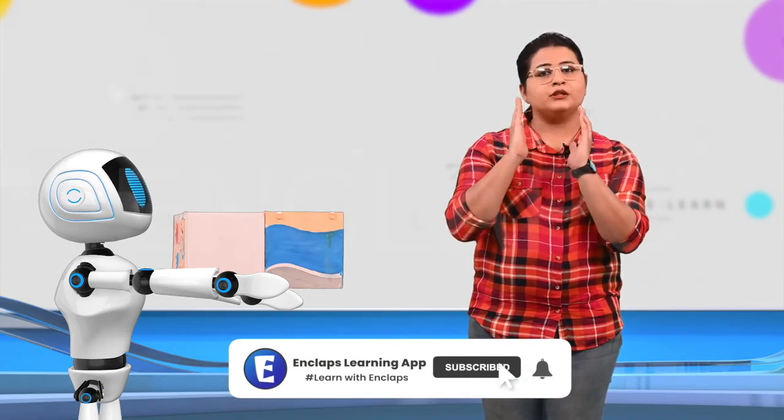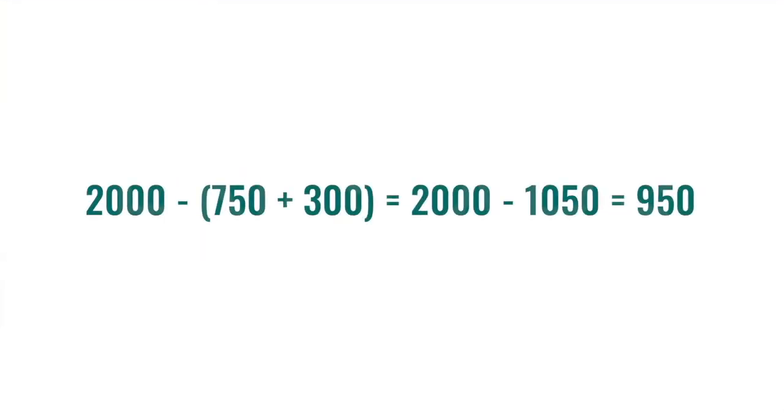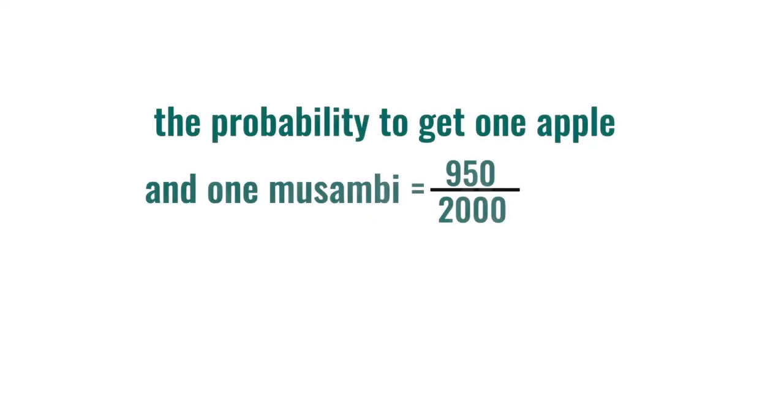Let's think this in another way. We know that there are 750 pairs for which both fruits are apples and 300 pairs for which both the fruits are Mozambis. So, we just need to subtract this from 2000. Hence, we can see that as 2000 minus 750 plus 300, that is 2000 minus 1050, that is 950. So, the probability to get one apple and one Mozambi is 950 by 2000, that is 19 by 40.